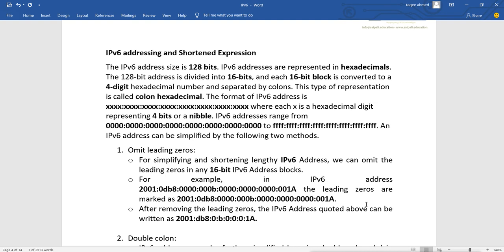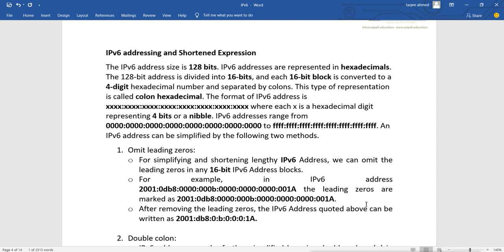The IPv6 address size is 128 bit, and IPv6 addresses are represented in hexadecimal. The 128 bit address is divided into 16-bit blocks, and each 16-bit block is converted to a 4-digit hexadecimal number and separated by colons. This type of representation is called colon hexadecimal.